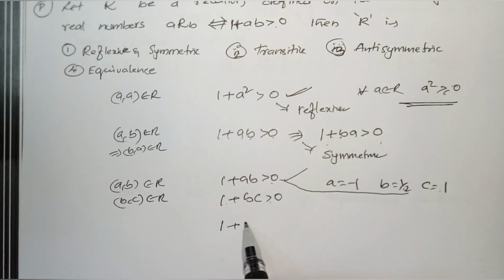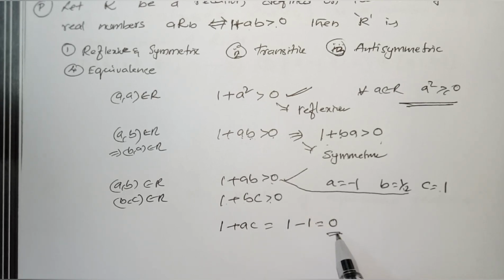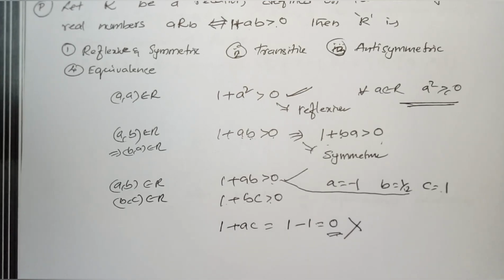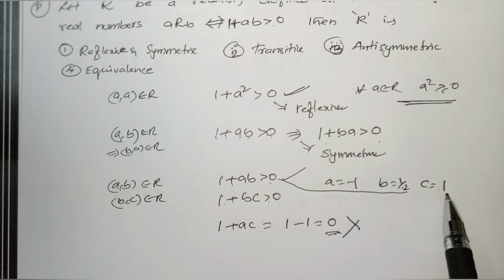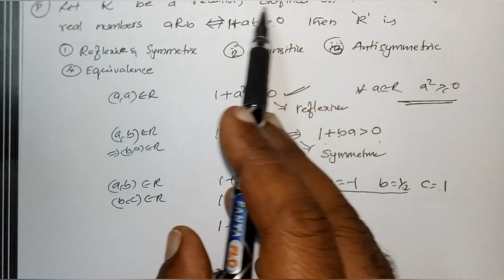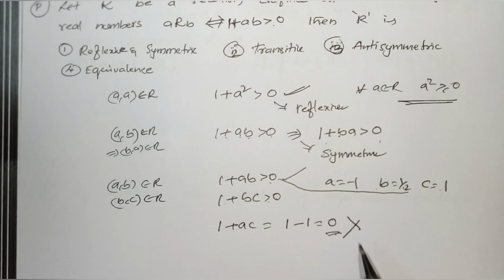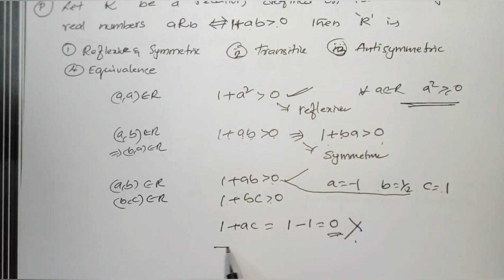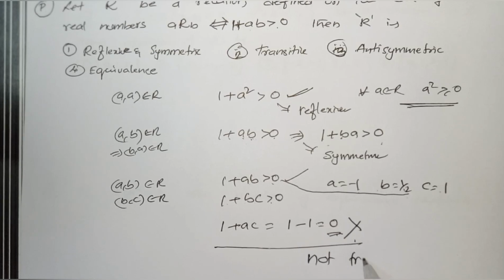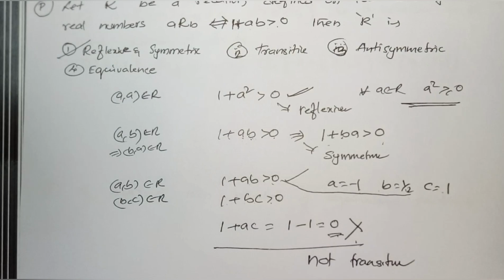What is 1 plus AC? 1 plus AC becomes 1 minus 1, that is equal to 0. Greater than 0 is not there, it is equal to 0. This fails. Even though it fails for this example, minus 1, half and 1 belong to real numbers. R is a relation defined on the set of real numbers. (A, B) belongs to R. Therefore, it fails. Therefore, it's not transitive. So, what's your answer? Reflexive and symmetric. That's your answer.